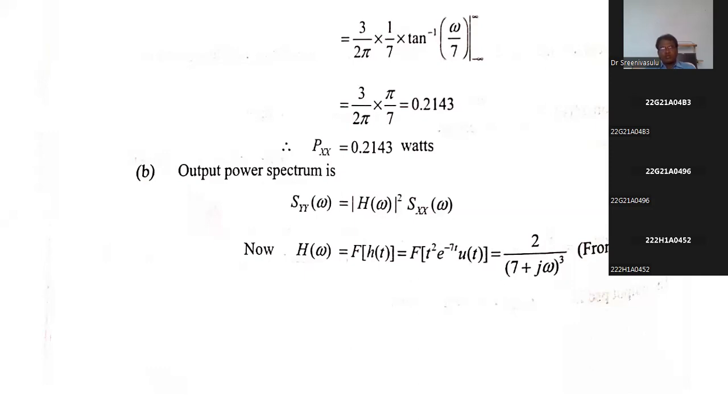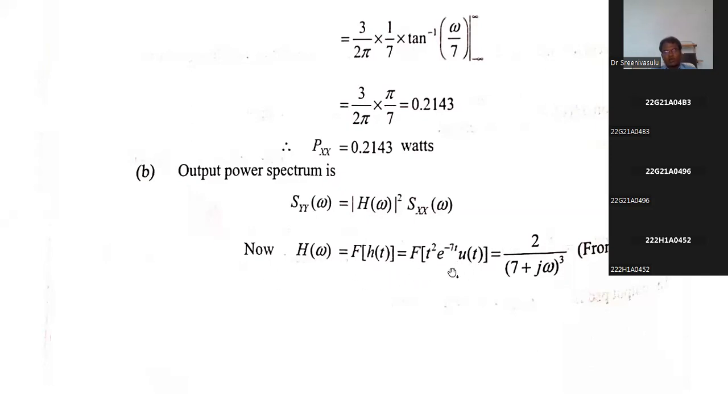What is the transfer function of the system? It is nothing but the Fourier transform of the given impulse response. The impulse response he has already given for the network. If you apply the Fourier transform to this impulse response, you will get H of omega.